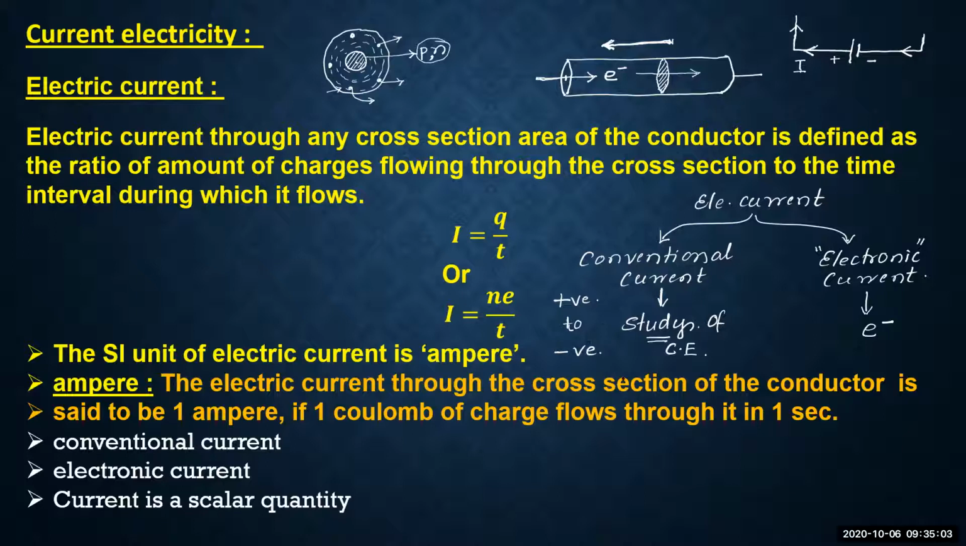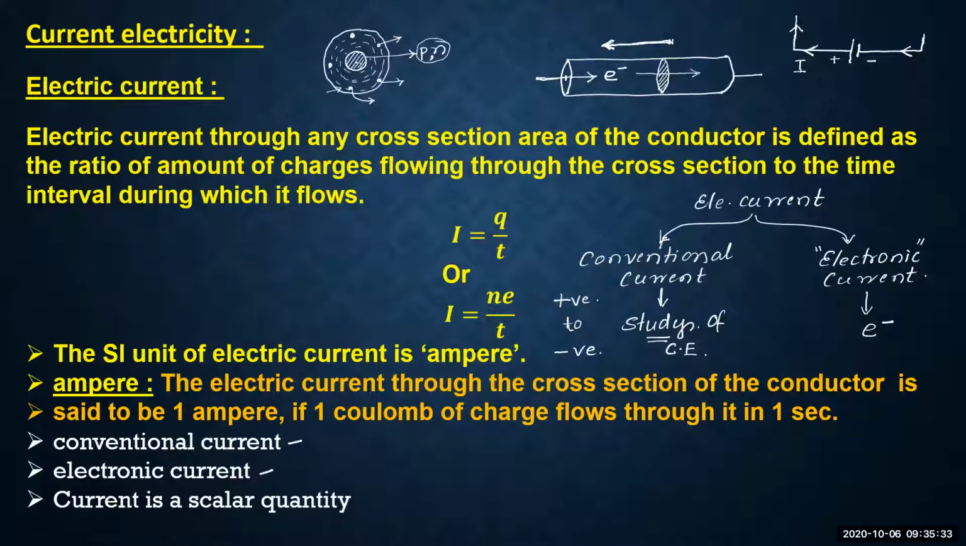So remember the difference between electronic current and the conventional current. We are not using the direction of electronic current to represent anything in any discussion. We are always using the direction of the conventional current, which is taken in the opposite direction to electronic current.